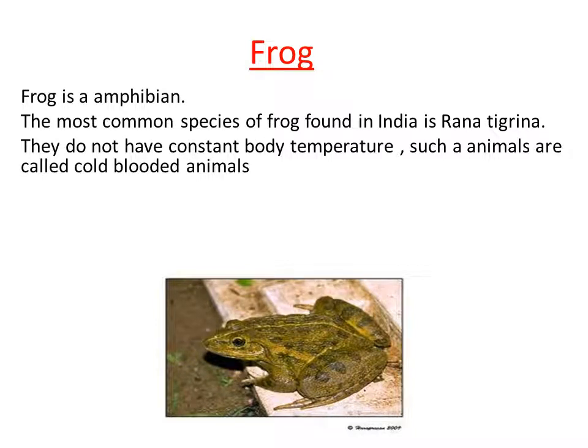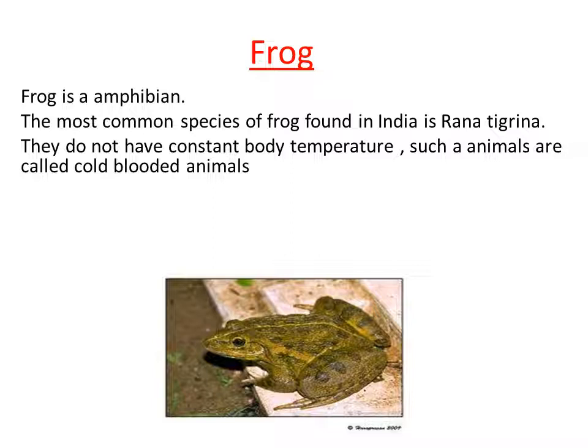And frog does not have a constant body temperature. If you take the human body, we have constant body temperature. That means when the extreme heat is there outside, our body temperature does not increase accordingly.